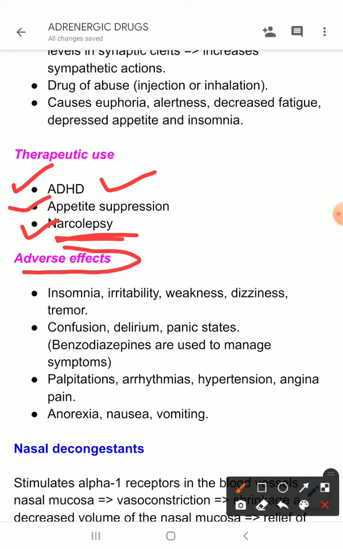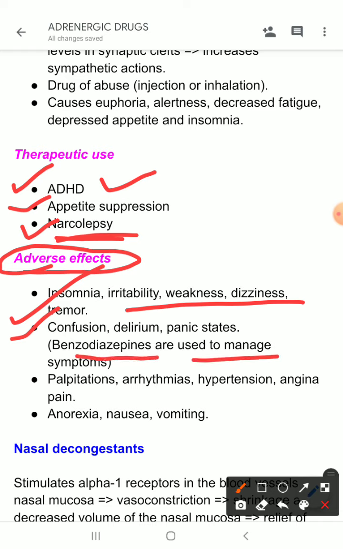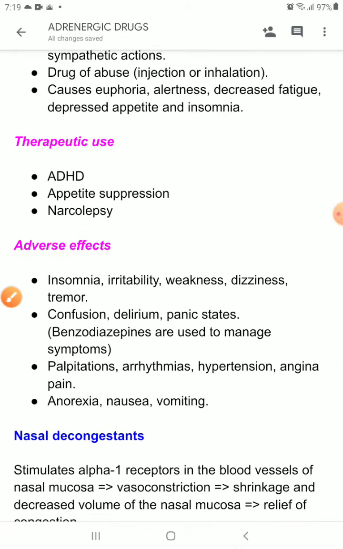And there are some adverse effects you can look at, like insomnia, irritability, weakness, dizziness, tremor, confusion, delirium, panic state. You can use benzodiazepines to manage these symptoms. It can cause palpitation, arrhythmias, hypotension, angina pain. It can cause anorexia, nausea, and vomiting.